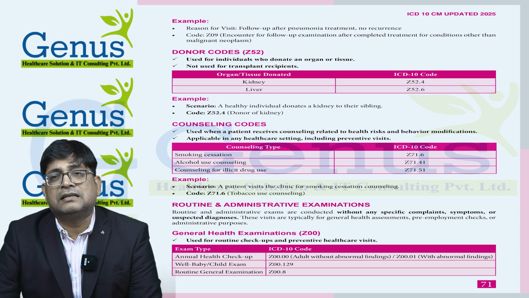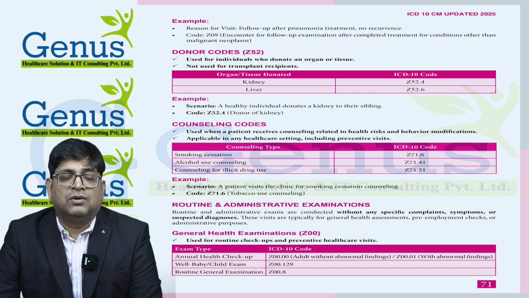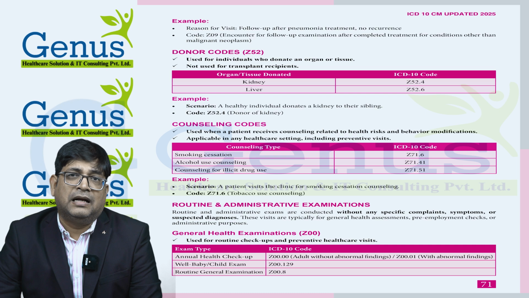Then we have routine and administrative examinations. These series start with Z00. We have the annual checkup, well baby exam, and routine general examination. Then we have eye exam, hearing exam, dental exam, pre-employment exam, school admission exam, sports participant exam, and immigration medical exam. Then we have the pregnancy test encounter. So there are multiple codes available for administrative examination. Either we will find these codes under administrative examination or annual examination.